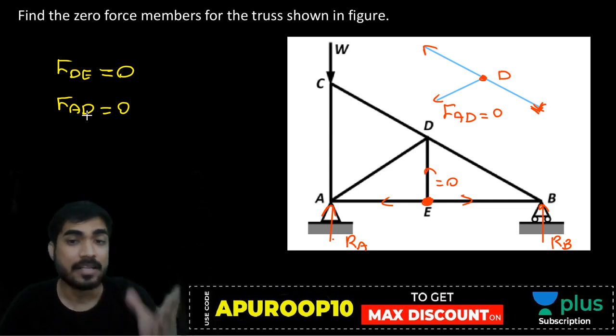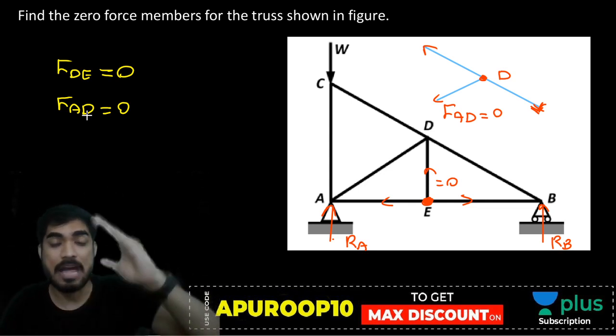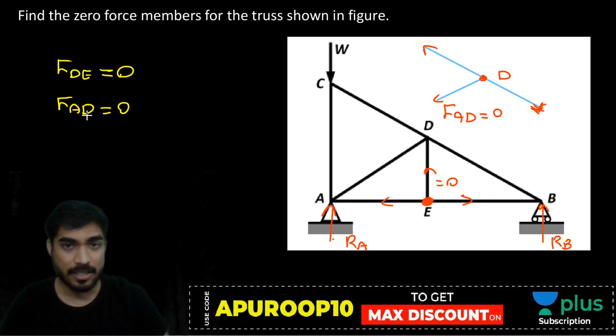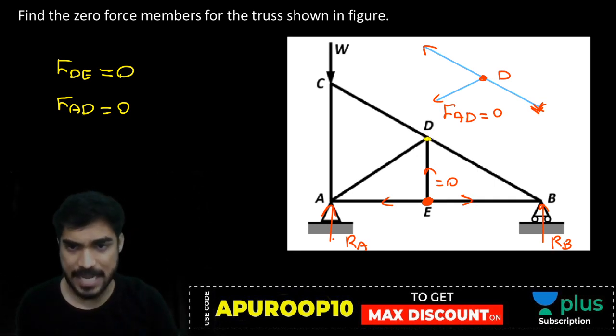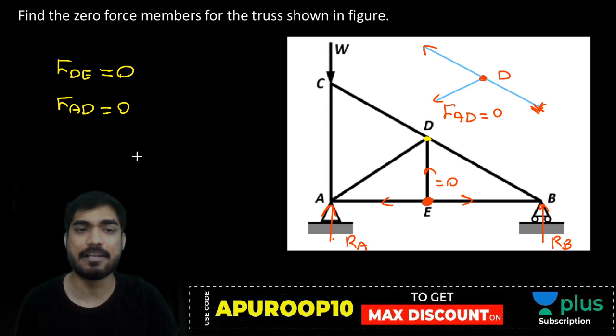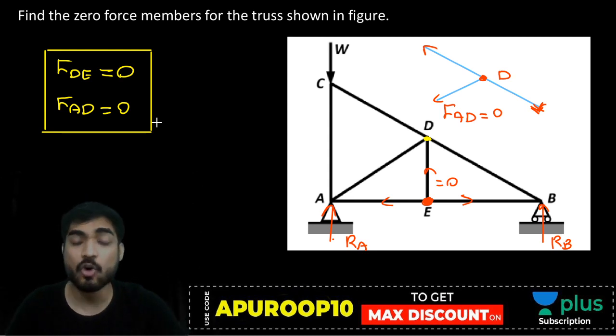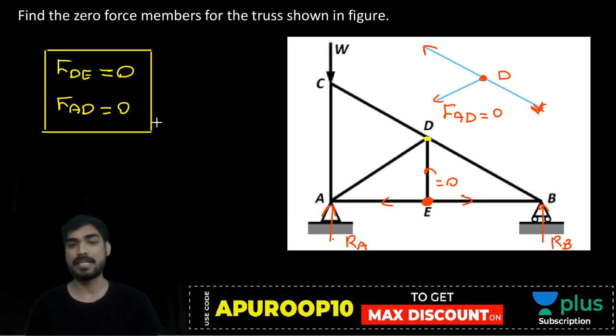FDE is 0. So my friend, now remove that member and again check. If you remove FDE and again check at point D, you will see that FAD will be 0, because again the second condition will be there. At joint D you will find the second condition, right? So there are two zero force members in this truss, FDE and FAD. DE and AD, these two are zero force members. Is it clear? Okay, beta. Very good.